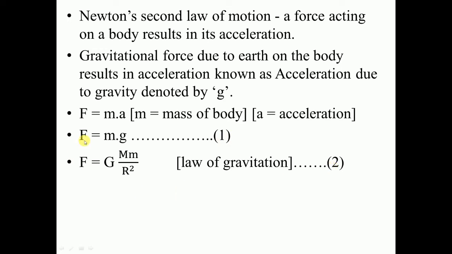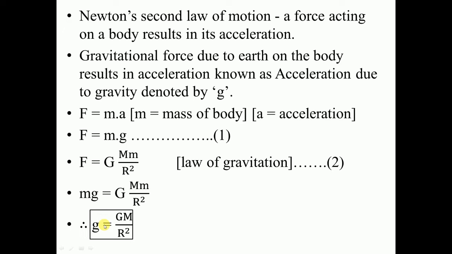Both are forces, that means these two quantities are equal, so we will equate them. When you equate them, this m and this m will get cancelled and we will get g is equal to GM upon r square. This is the formula for the acceleration due to gravity denoted by g, the acceleration due to gravity of the earth.